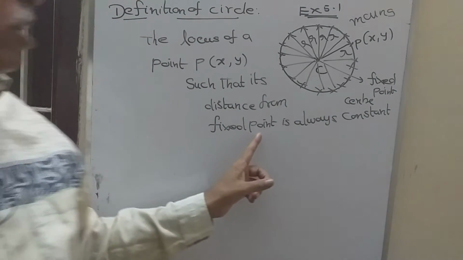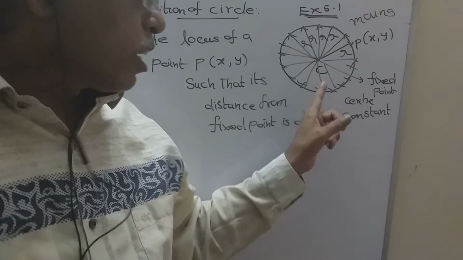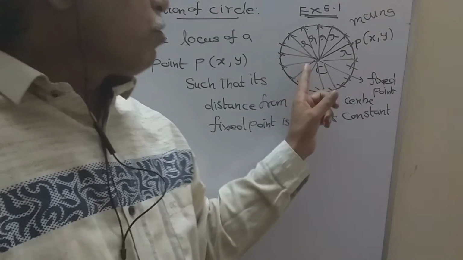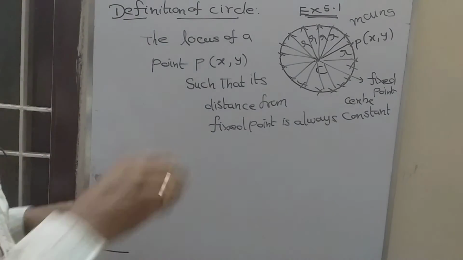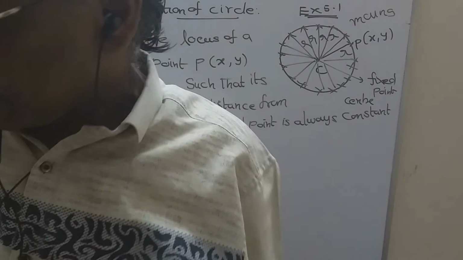This fixed point is known as the center, that I already showed in the diagram, and the fixed distance is known as the radius. Okay, so this is the definition of the circle.